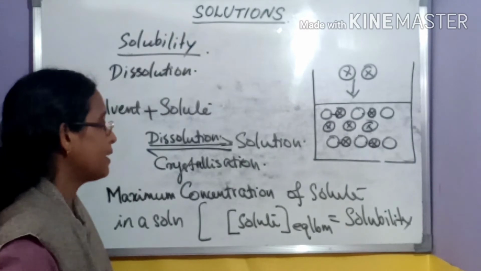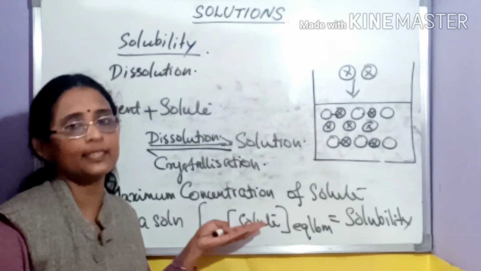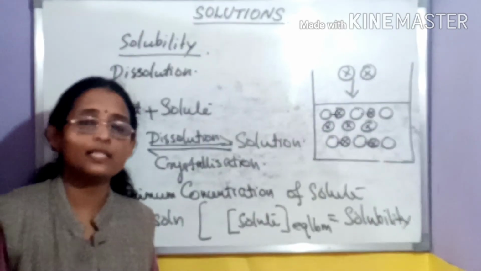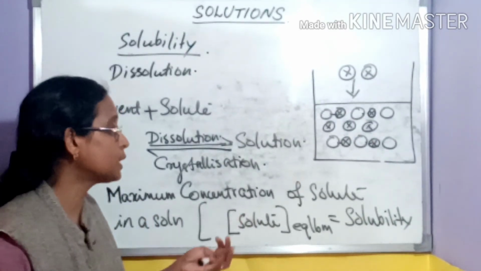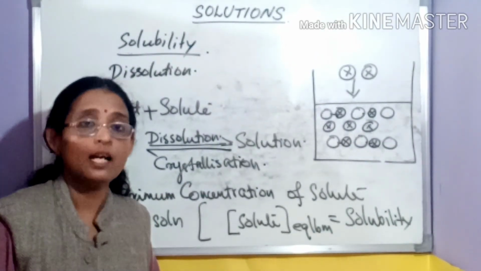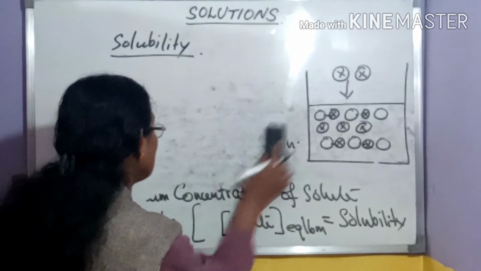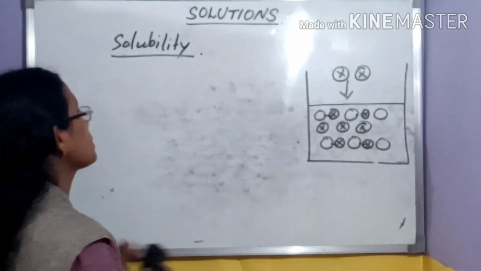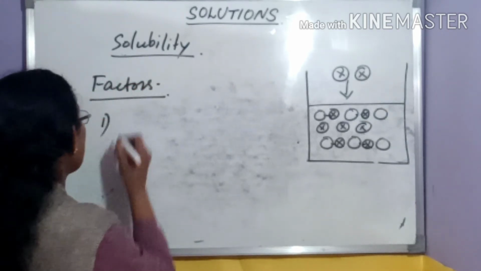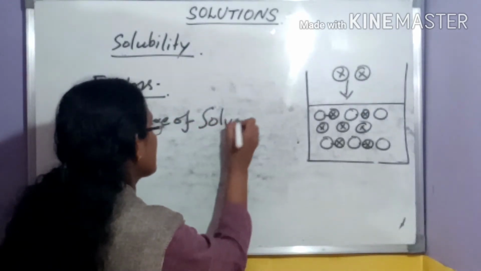Good. And it's only a concentration term. Beyond that, we cannot increase the concentration of solute in that solution. And for every system, there are many factors that influence it. For this solution, what are the factors influencing solubility? How can we increase the concentration, how can we decrease the concentration? We are going to take a look. Factors affecting solubility. The first is the nature of solvent and solute.